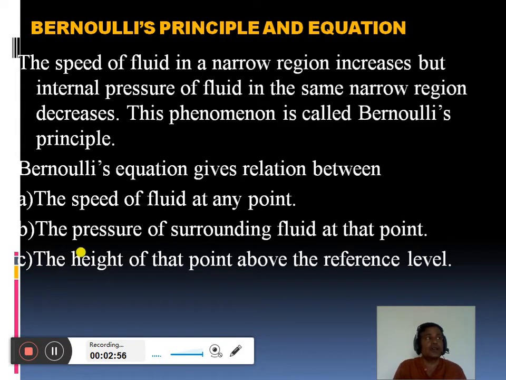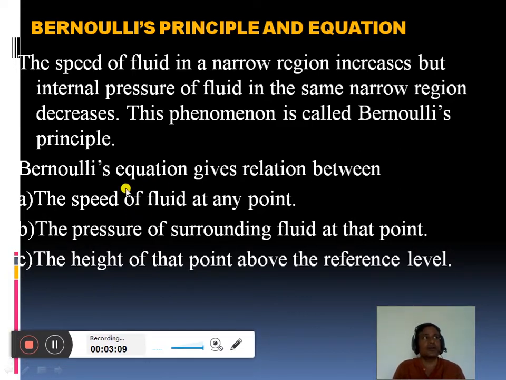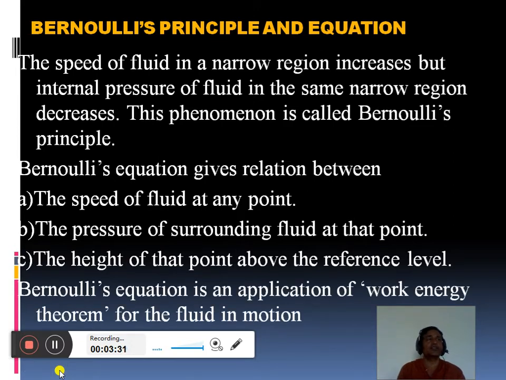So these are the three different terms related with each other in Bernoulli's equation.